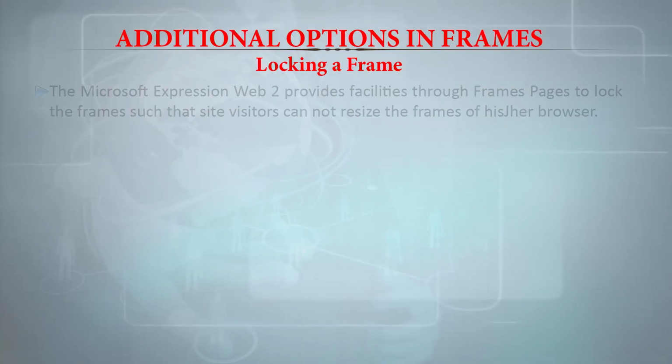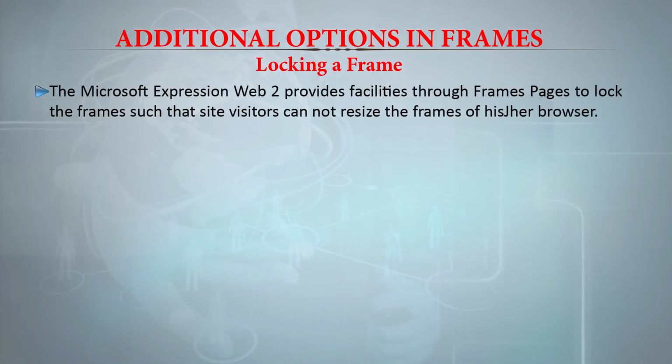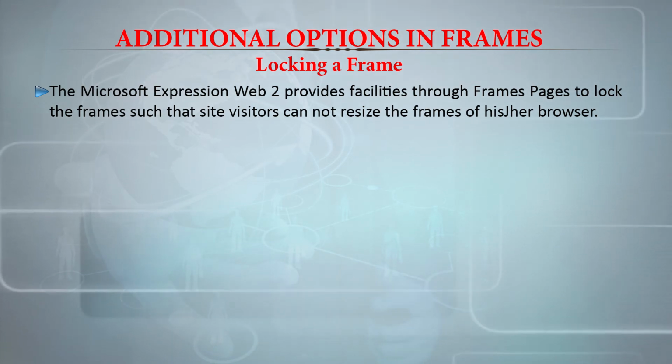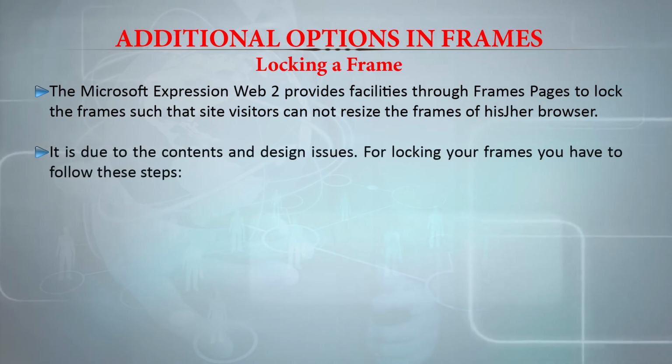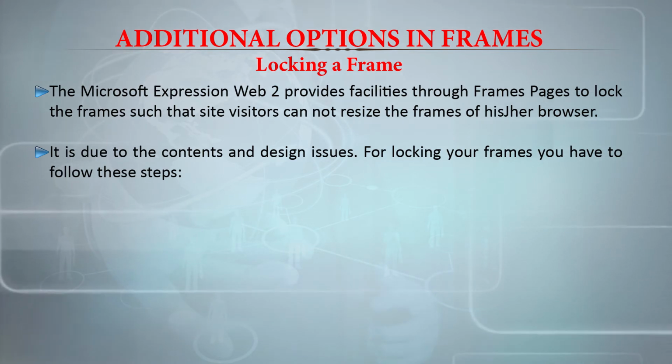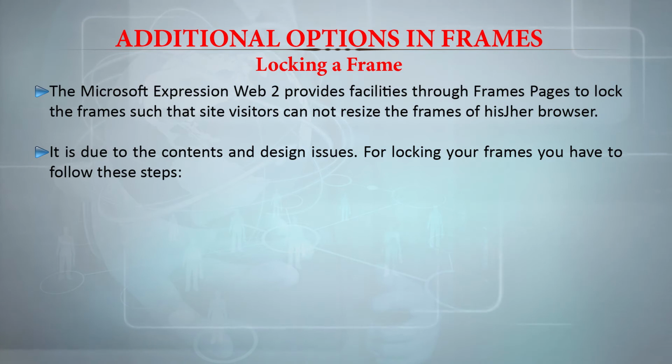It is also possible to lock a frame. Microsoft Expression Web provides facilities through frames pages to lock the frames such that site visitors cannot resize the frames in his or her browser. It is due to content and design issues. However, for locking your frames, you have to follow certain steps.